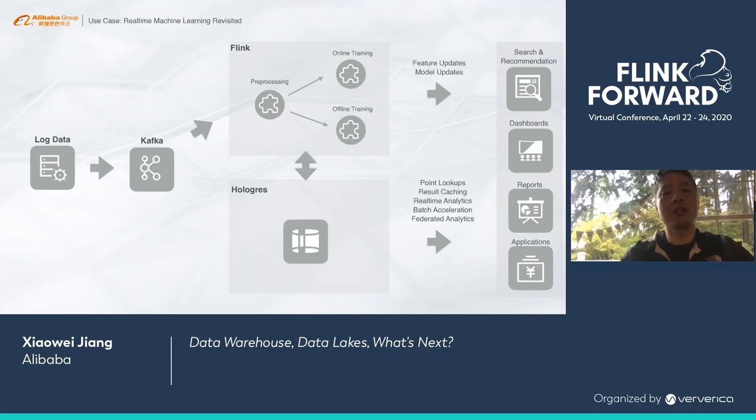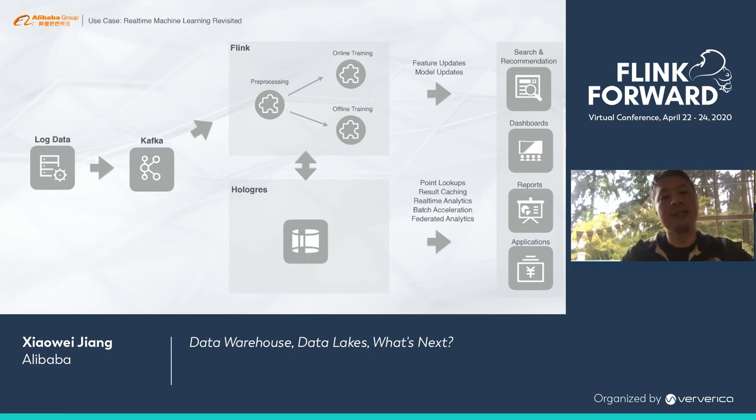And if he wants to try out a different model, he can talk with Hologres to get the data and do offline training to try out his model. Furthermore, Hologres is also used by Flink to do streaming joining because it's very efficient at doing point lookups.